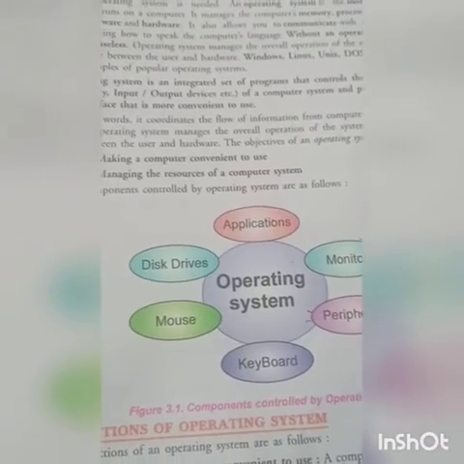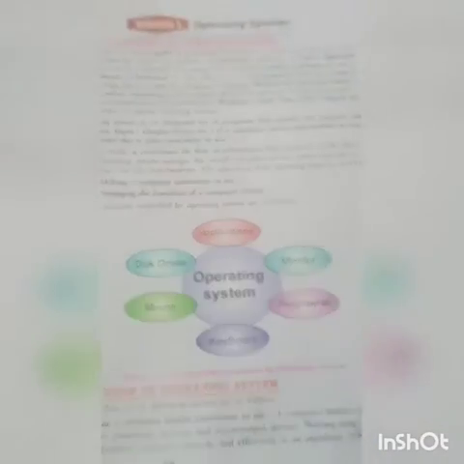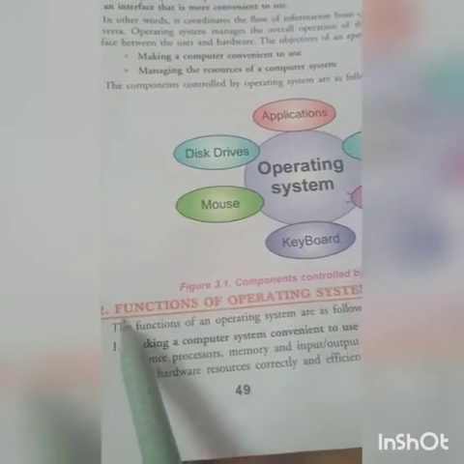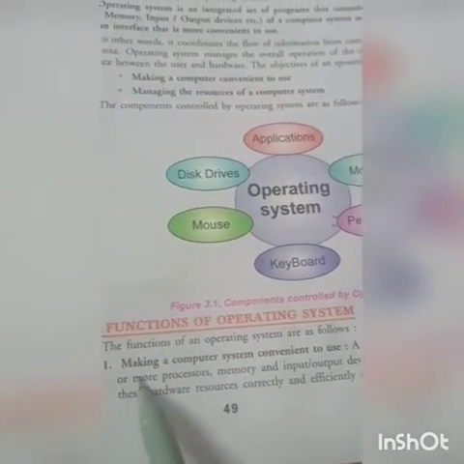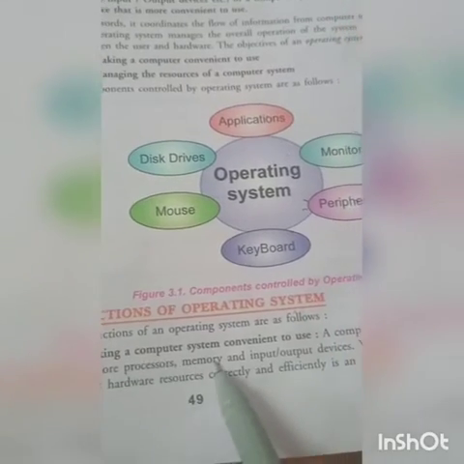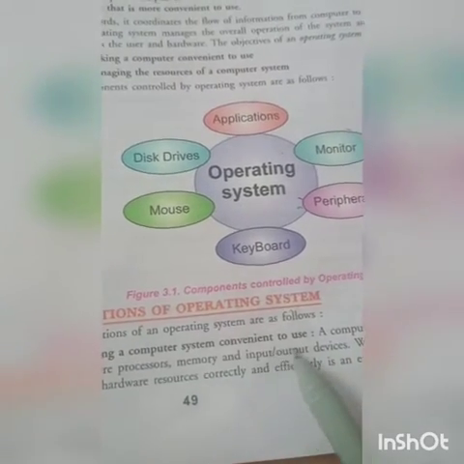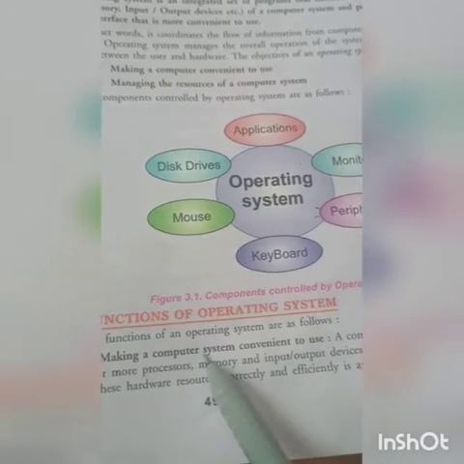So this is the definition of operating system. So next one is, children, what are the functions of operating system? So first function is making a computer system convenient to use. To make a computer system